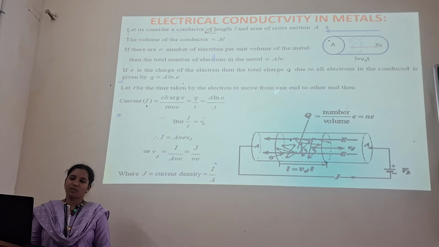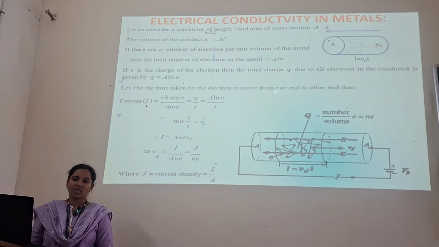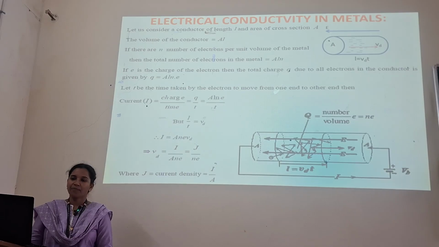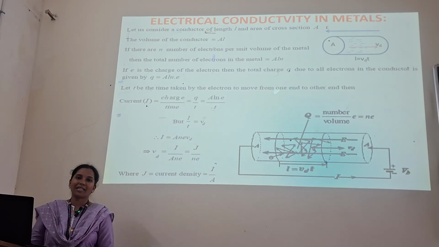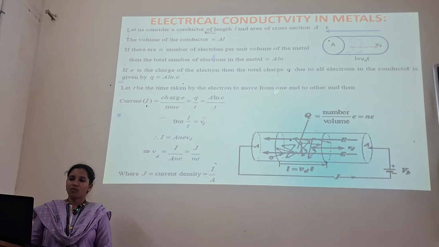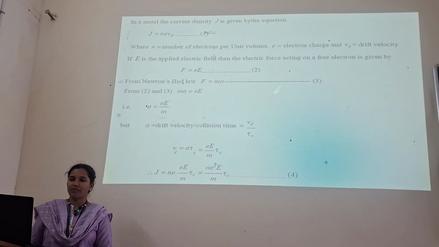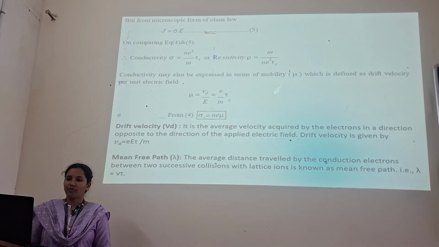For the electrical conductivity in metals, let us consider a conductor of length L and area of cross section A. Then the volume of the conductor is given by Al. If there are n electrons per unit volume of the metal, the total number of electrons in the metal is given by Aln. So we have the charge Alne, and the drift velocity Vd is equal to J by ne. And again, from Newton's second law, we have F = ma.